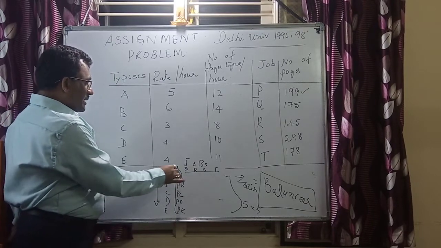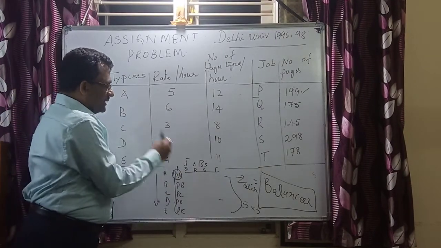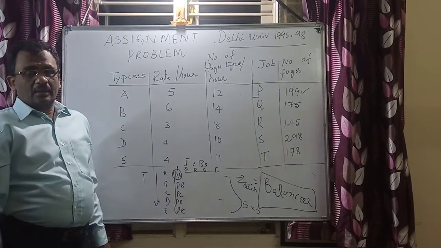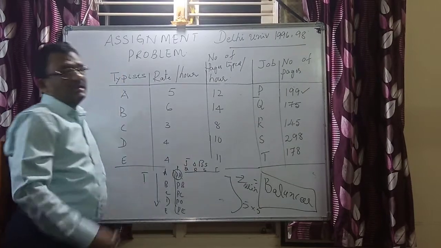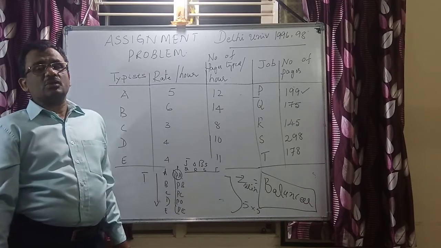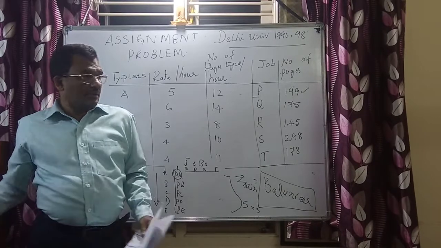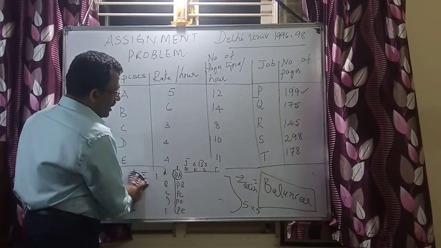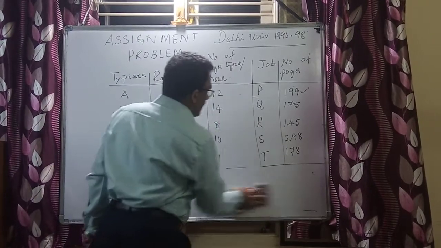If job P is allocated to A, what is the cost element that can be put in this particular cell? And if job P is allocated to B, what is the cost? If the cost matrix is developed, then it is very easy for me to solve the assignment problem. This is the assignment problem to minimize the cost, not for maximization. Now, let me tell you how to evolve this cost matrix.